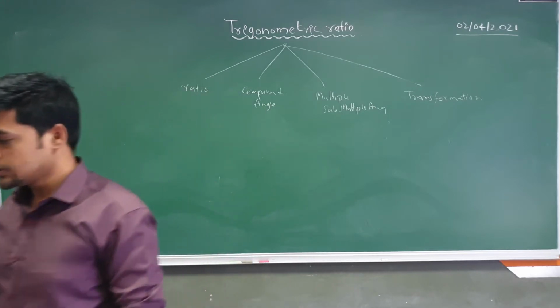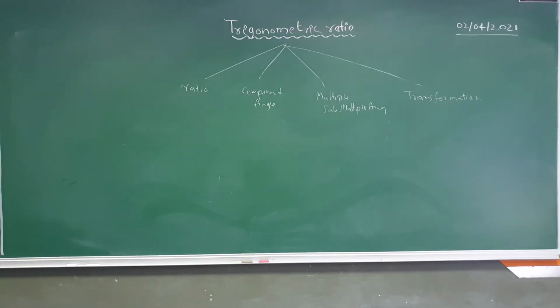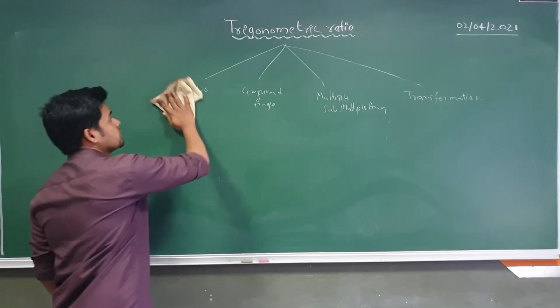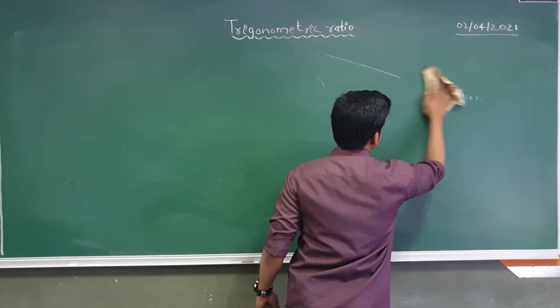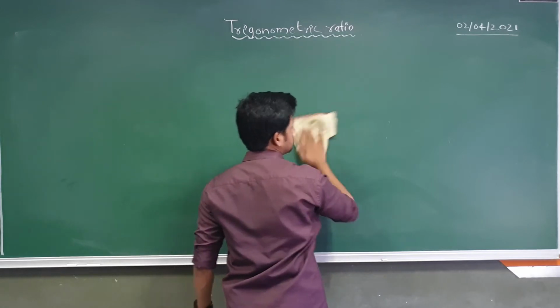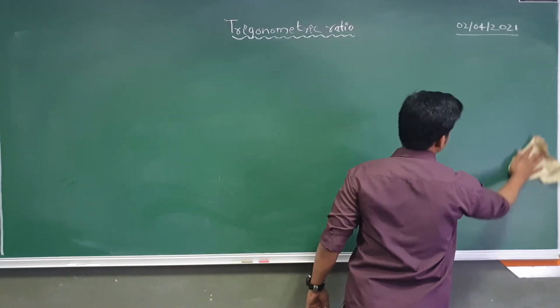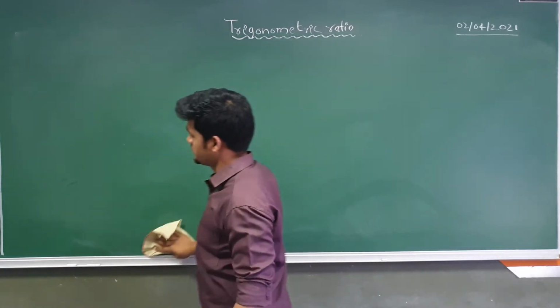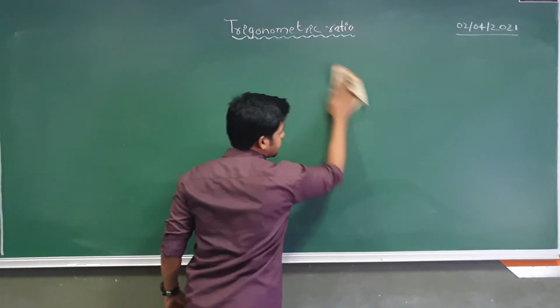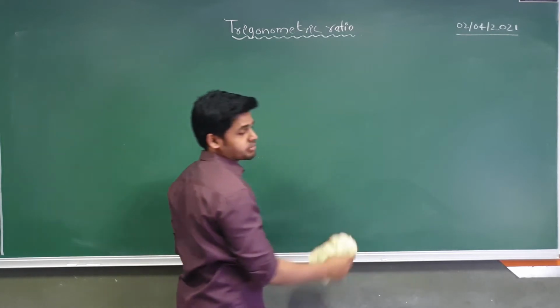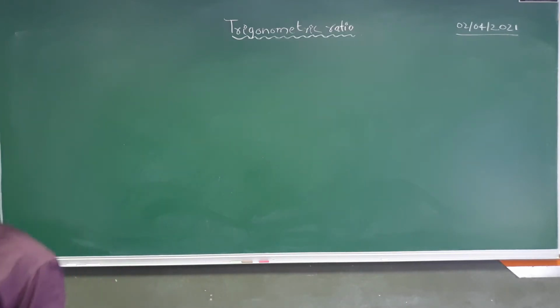So let's see the ratio. Before going to learn ratio, we should have some knowledge about angles and some basic terminologies. After that, we can get multiples and submultiples and compound angles very easily.